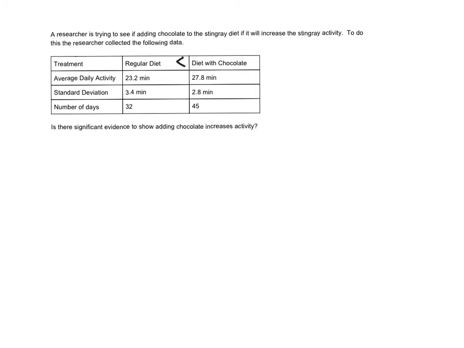So you can actually call these anything. If I call mu1 the average activity on the regular diet, and we'll call mu2 the average activity on the chocolate diet. So our hypotheses, the first one's always going to be real simple.